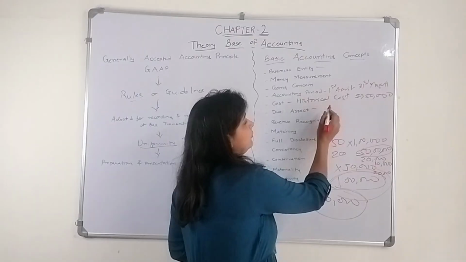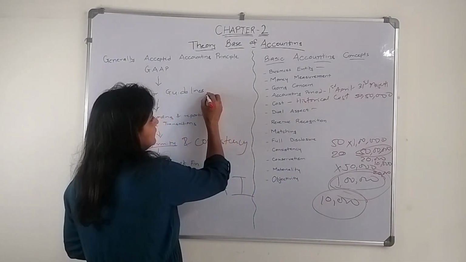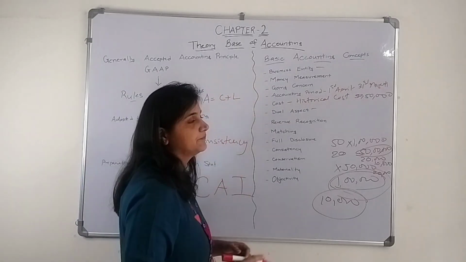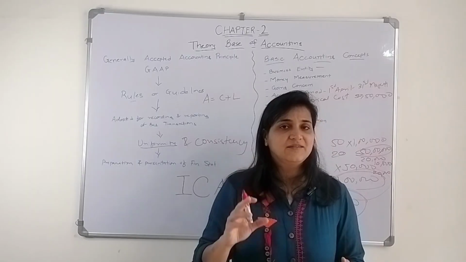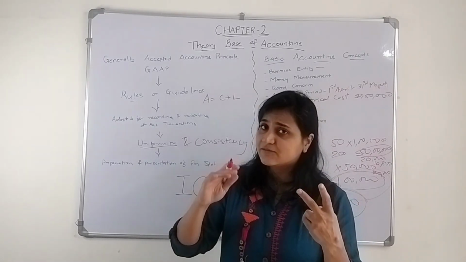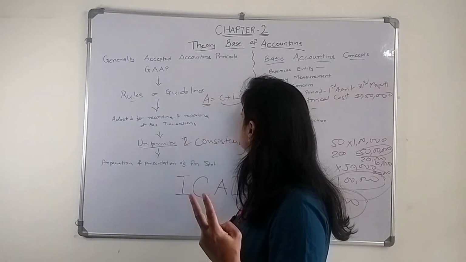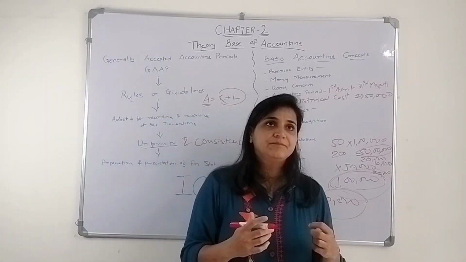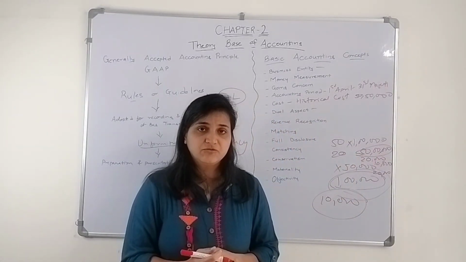Next is dual aspect. There is a thing called assets equals capital plus liabilities. Now dual aspect, every transaction has a dual effect. That is why our assets will always be equal to the capital plus liabilities. Let's say I am buying a machinery, 50 lakh 50,000 worth of machinery.